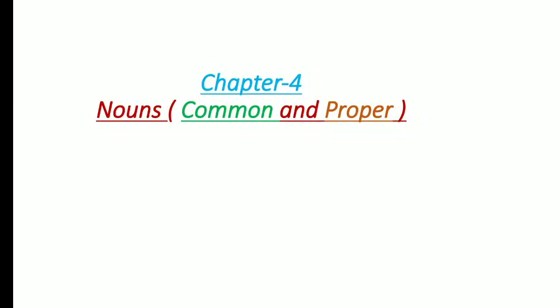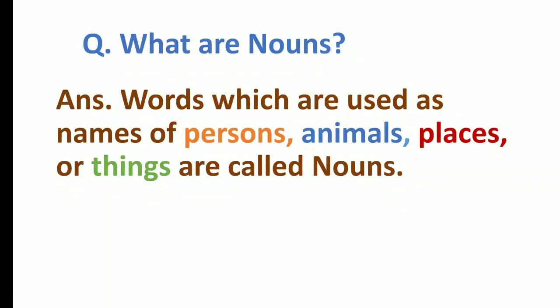There are many types of nouns, but we will be focusing on two types of nouns for now for this class. Alright. So what are they? They are common noun and proper noun. So let's see this. What are nouns? You have read this before. Answer: Words which are used as names of persons, animals, places or things are called nouns.